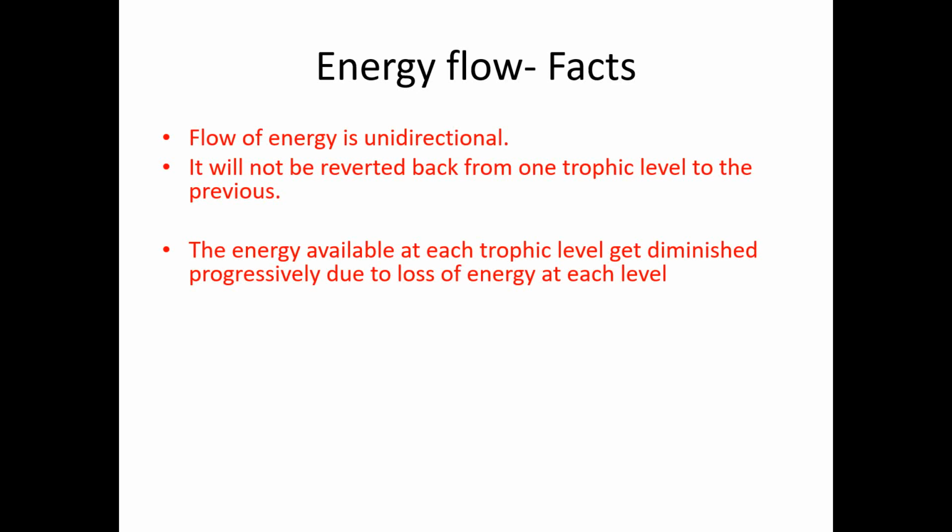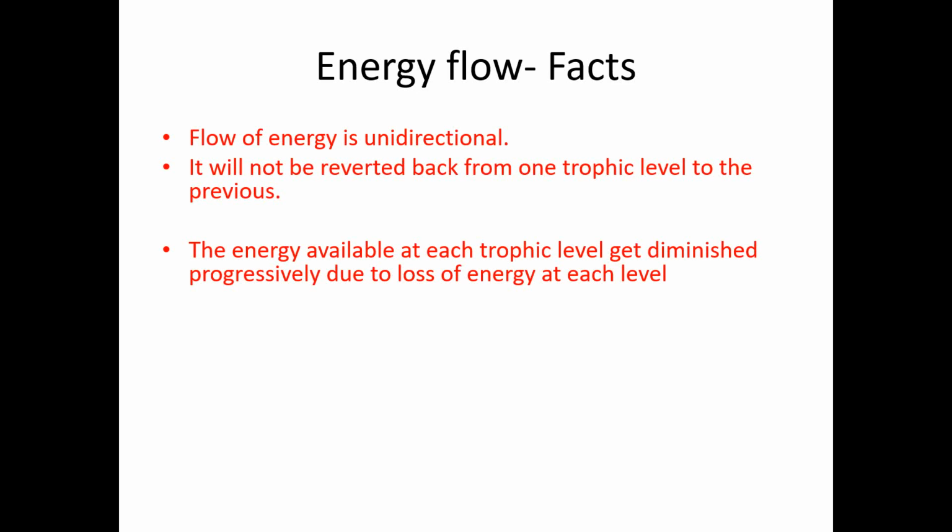Now, there are facts about energy flow. We studied the energy flow in the ecosystem and the energy flow diagram. Now we have to study facts about the energy flow that takes place in the ecosystem, and it includes two main facts. The first fact is that the flow of energy is unidirectional. The energy flow which takes place in the ecosystem is unidirectional. That means it will not be reverted back from one trophic level to the previous one. It will not come back. It flows only in one direction.